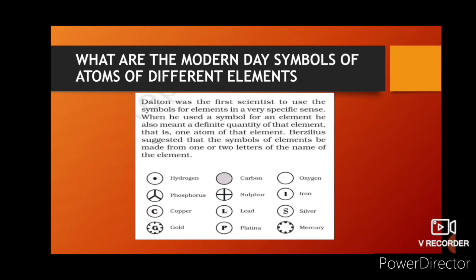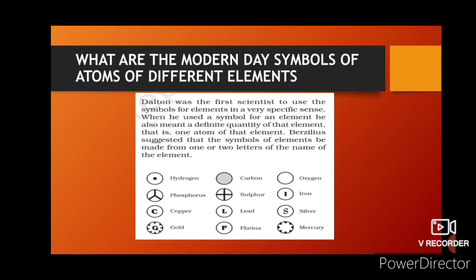Okay, this can be a one marker question. When he used a symbol for an element, he also meant a definite quantity of that element, that is, one atom of that element. So it will create chaos to learn and to draw the symbols.